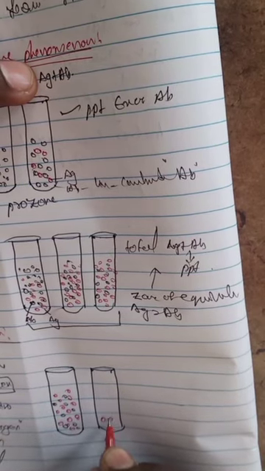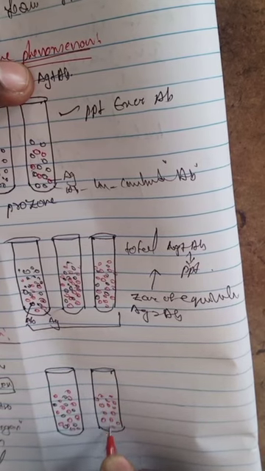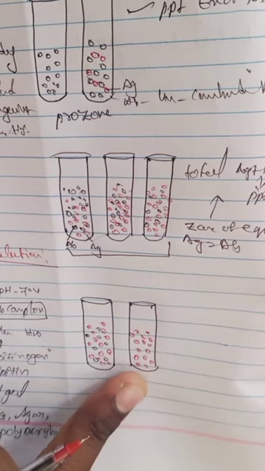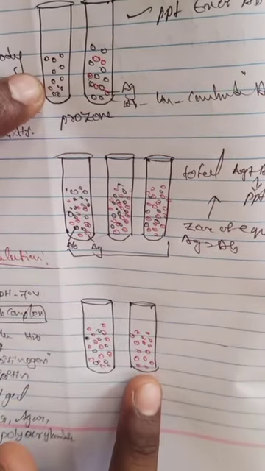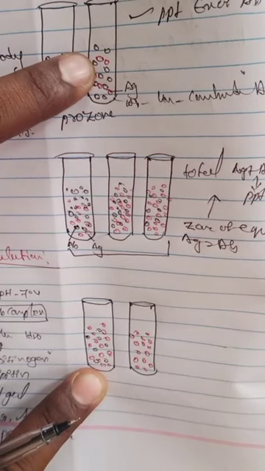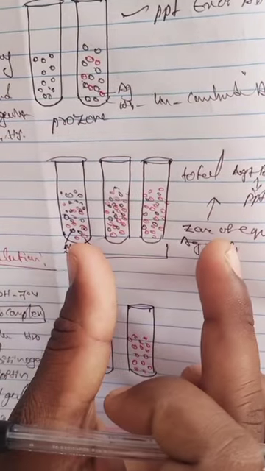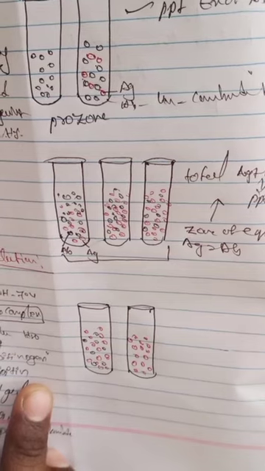In this test tube, only antigens are present. It is exactly the opposite of the pre-zone; the pre-zone and post-zone are quite opposite in this reaction. Here only antigens are present, and here only antibodies. Here antibodies are in higher amount, here antibodies are in lower amount. So this is the equivalence zone. In this zone, complete precipitation is formed from the antigen and antibody reaction.